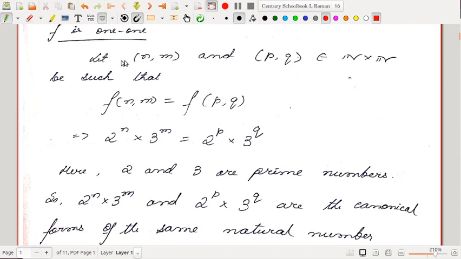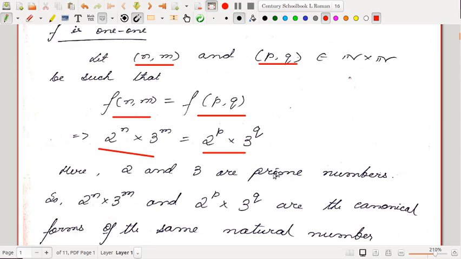So let (n,m) and (p,q) belong to N cross N such that their images are equal. What we have to show is that the ordered pairs are equal, (n,m) equals (p,q). So f of (n,m) equal to f of (p,q) means 2 to the power n into 3 to the power m is equal to 2 to the power p into 3 to the power q.